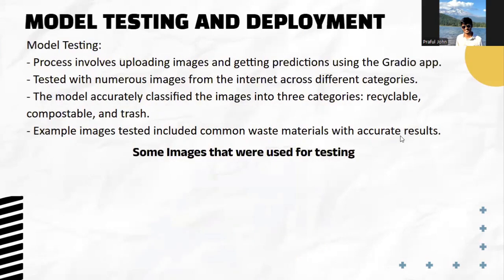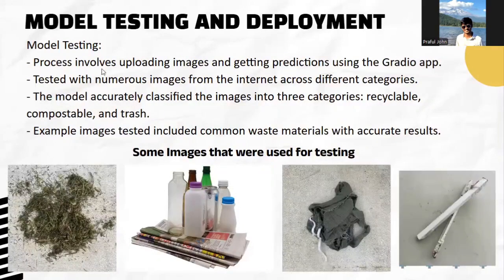Moving on to model testing and deployment. This process involves uploading images and getting the prediction. We made a Gradio application, which I'll be showing in the demo, where we uploaded images and got the results. We tested with numerous images from across the internet. We tested random images that were foreign to the model, and the model accurately classified the images into the three categories, that is recyclable, compostable, and trash.